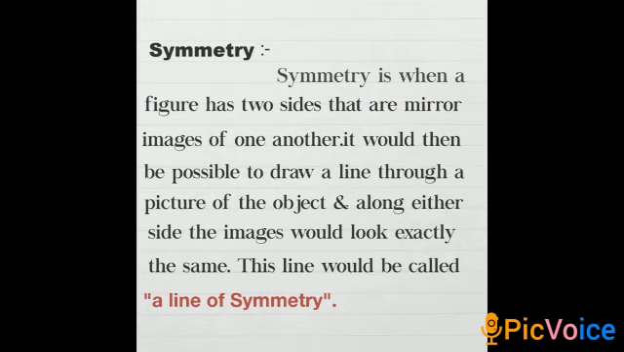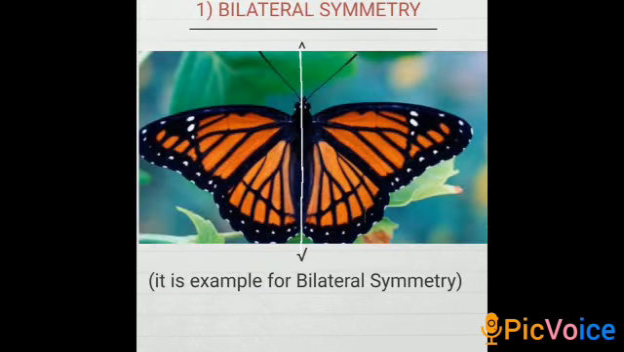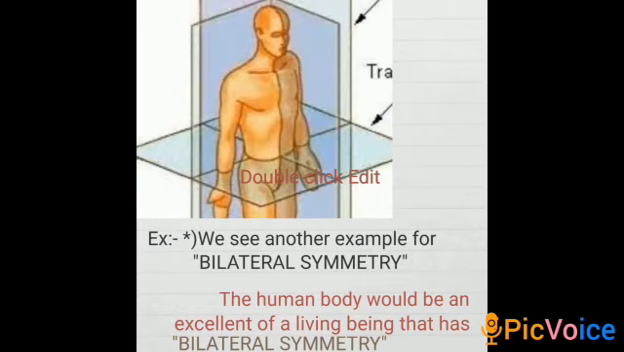Symmetry is when a figure has two sides that are mirror images of one another. It would then be possible to draw a line through a picture of the object, and along either side the image would look exactly the same. This line is called the line of symmetry. Types of symmetry. First one, bilateral symmetry. A butterfly is an example of bilateral symmetry. We see another example for bilateral symmetry. The human body is an excellent example of a living being that has bilateral symmetry.